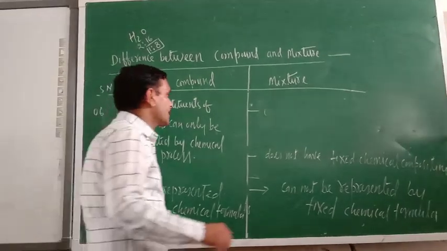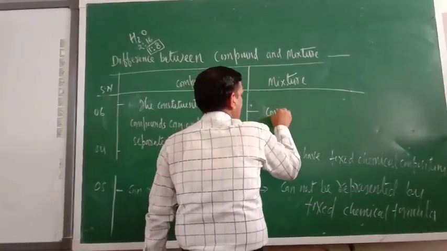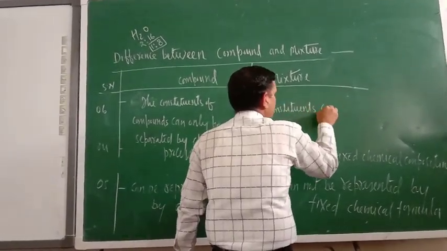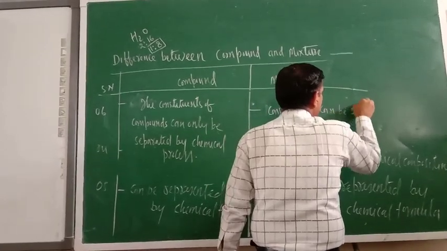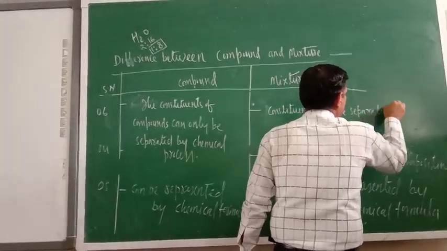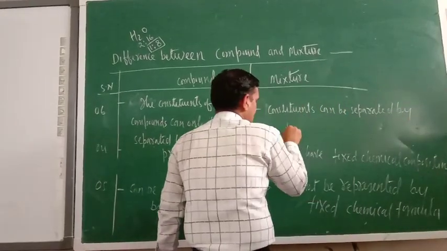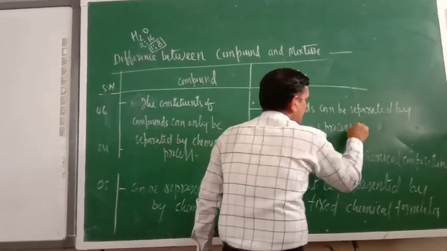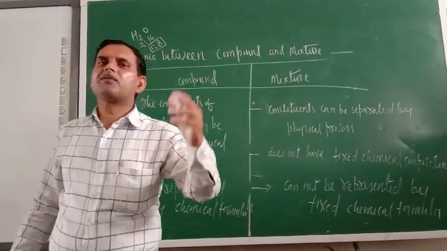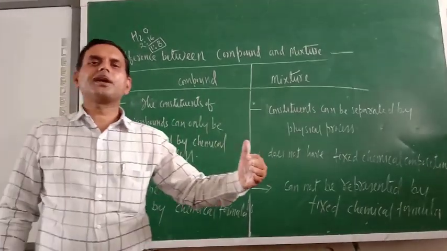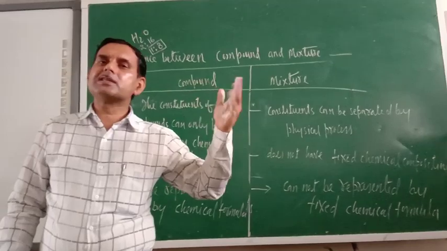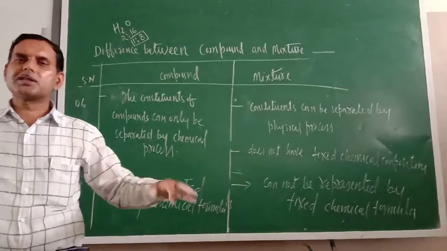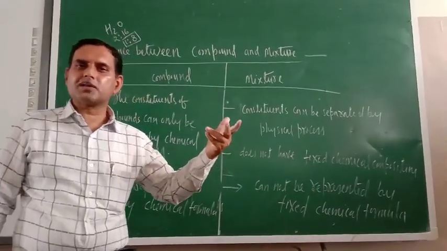What about a mixture? The constituents can be separated by a physical process. Suppose you have a mixture of iron filings and sulfur, and you bring a magnet near it. The iron filings will be attracted towards the magnet, and the sulfur will remain there only. So magnetic separation is one type of physical process.